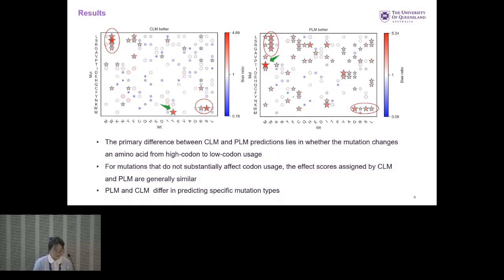Besides, we also find that the PLM and CLM differ in predicting specific mutation types. For example, you can see the CLM is better at predicting the missense mutation from T to M, while the PLM is better at predicting from M to T. It means the PLM and the CLM are complementary. So we have some insight that maybe in the future we are going to train a multimodality model to further enhance the disease effect predictions.